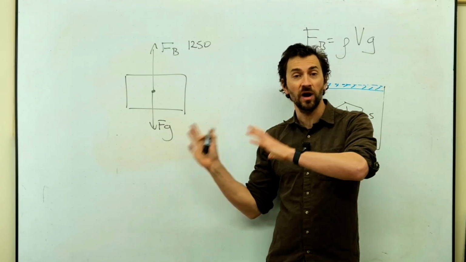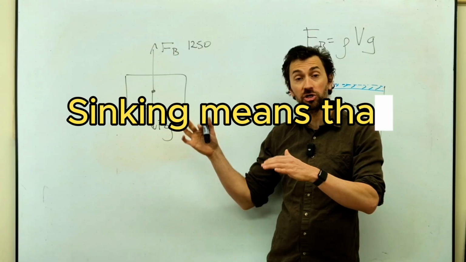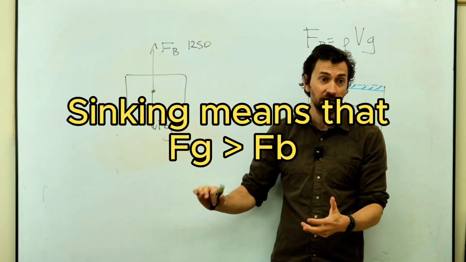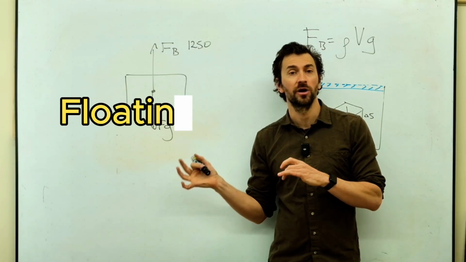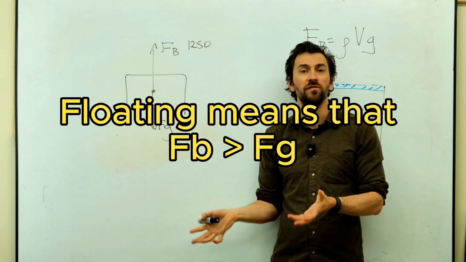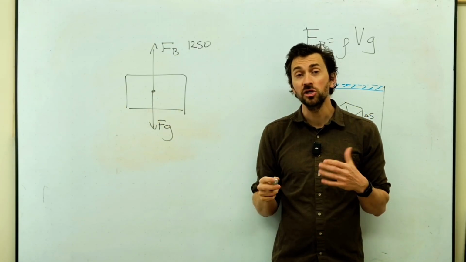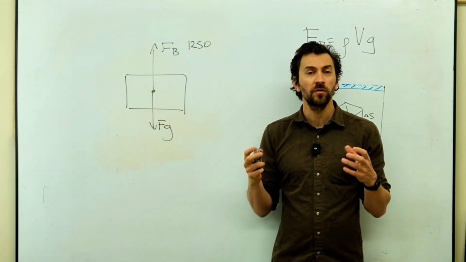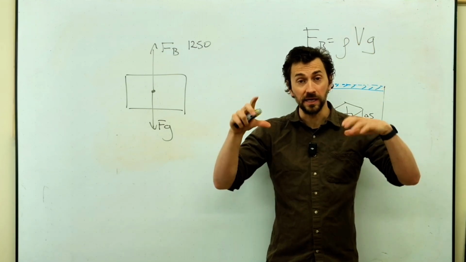So one way to think about floating and sinking is, if the gravity force is much larger than the buoyancy force, it's going to sink. And if the buoyancy force is larger than the gravity force, then it's going to float upwards. We can actually use this thinking to figure out how deep something will be in the water.